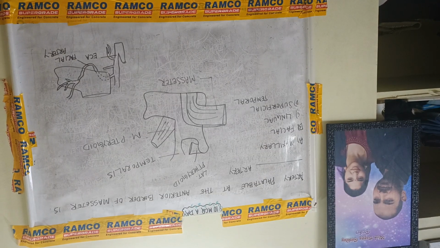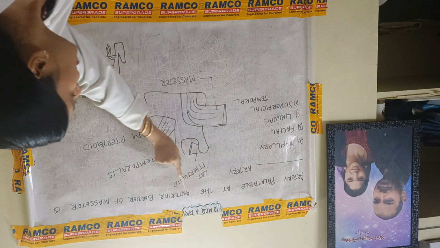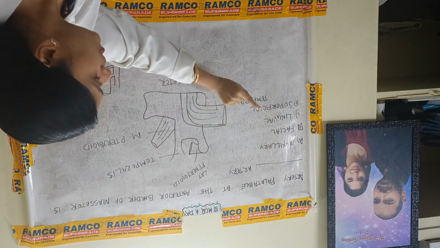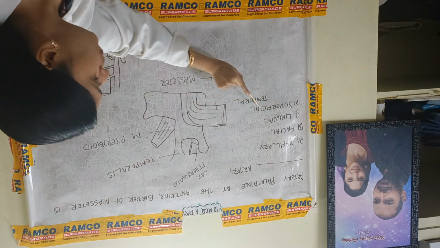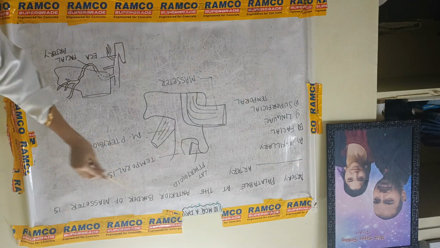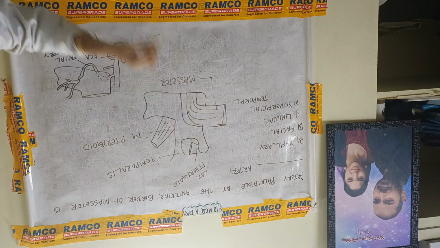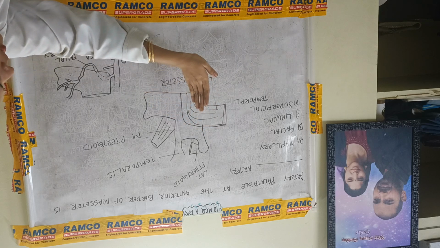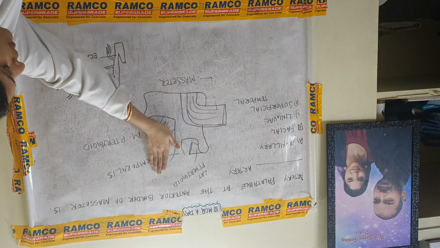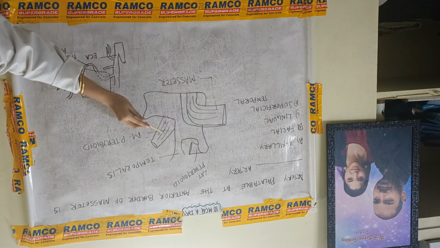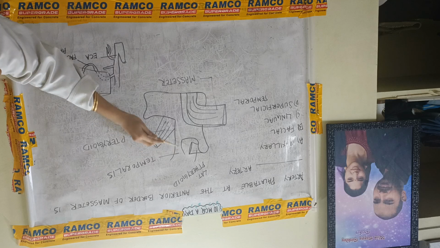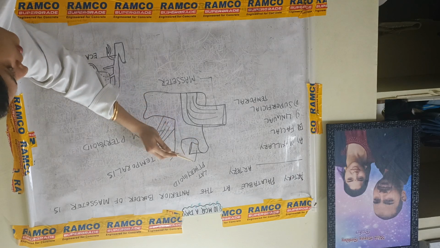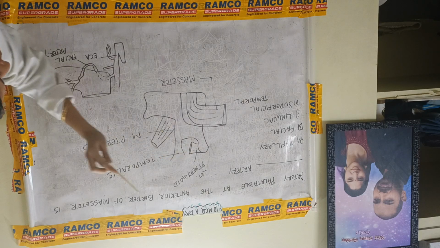The next MCQ: the artery palpable at the anterior border of the masseter is A. maxillary artery, B. facial artery, C. lingual artery, and D. superficial temporal. So this is the diagrammatic representation. This is the masseter muscle which is kept like this for explanatory purposes. Actually it will be inserted like this. This is the medial pterygoid. This is the temporalis muscle insertion, the coronoid process. This is the condyle, and here the lateral pterygoid muscle is present.